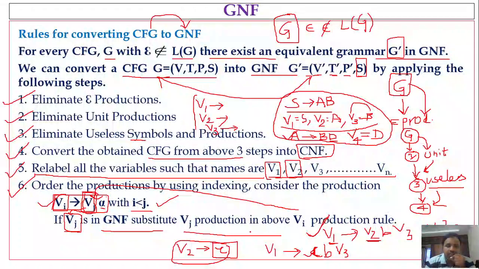Order all those productions based on their indexing or sequence numbers, and consider each production. If the production is in the form Vi denotes Vj alpha and i is less than j, and in this case Vj is in GNF, then what you have to do is substitute the Vj value in the Vi production rule. That's it.